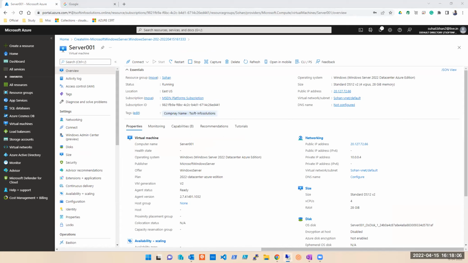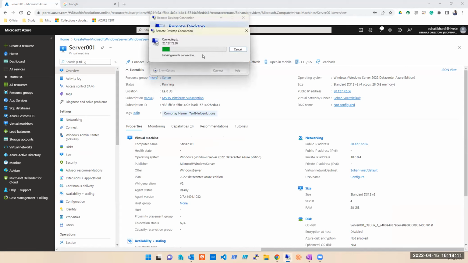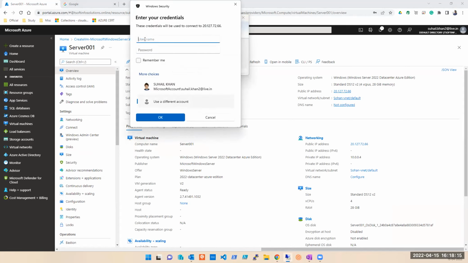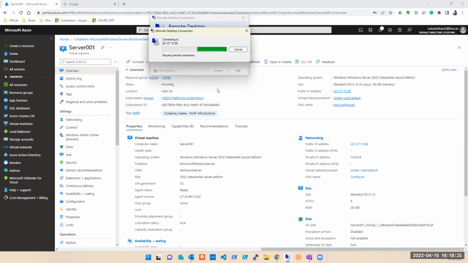I can simply go and log into this IP. Not only me, any one of you can go and connect to this IP as long as you have my user ID and password. If I share this user ID and password with you, any one of you can go to this IP and take RDP to the server. Anyone who wants to try, they can do it. I can share the user ID and password.